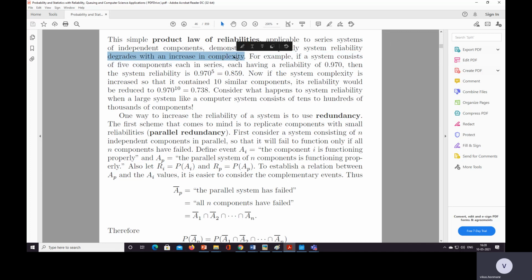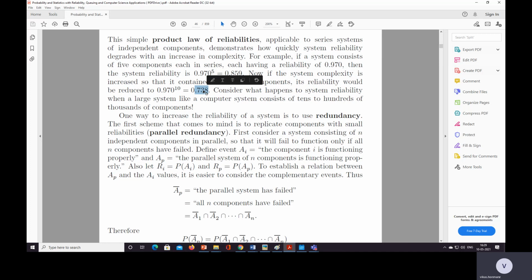If we add more components, the reliability gets decreased, even though each component has a high probability. Here 0.97 is high for each component, yet the system reliability is 0.859. And if the system complexity is increased so that it contains 10 similar components, its probability is 0.738.